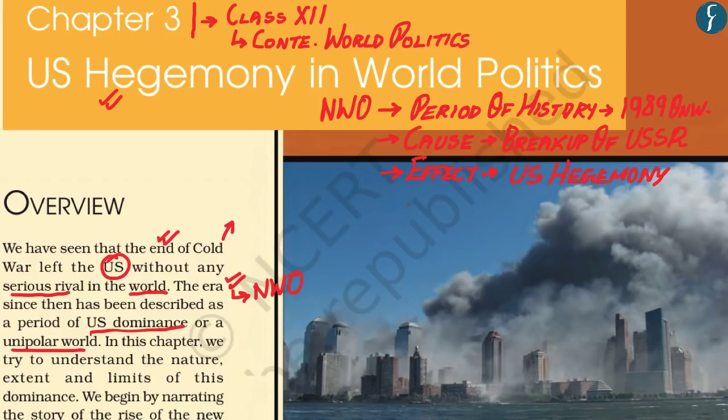So now hopefully up till here you've understood these three main aspects as of the period of history, the cause and the effect of the new world order. And apart from this, you've also understood the first main example is the first Gulf War, in which the United Nations Security Council, which was not able to perform during the Cold War because of the rivalry between the United States and the Soviet Union, was able to undertake a military operation under the leadership of the United States for the liberation of Kuwait from Iraq. So now hopefully you've understood the various aspects of the New World Order.